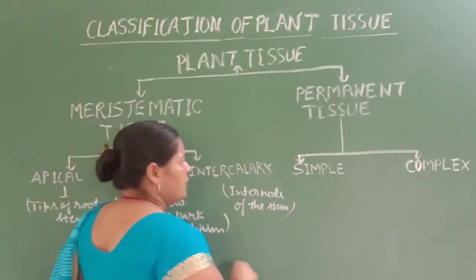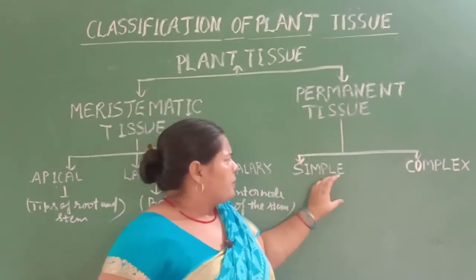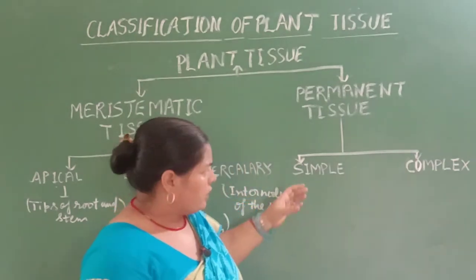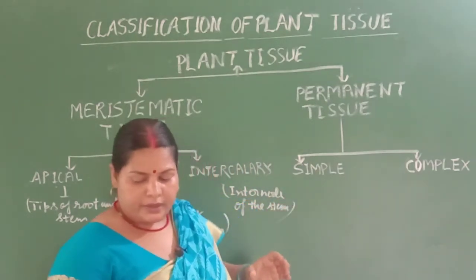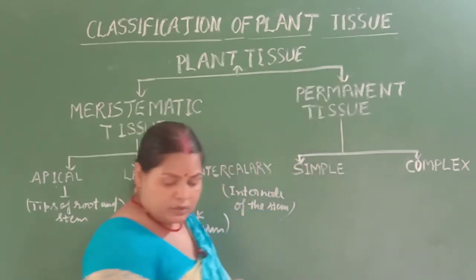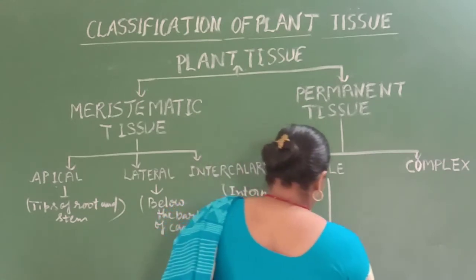So how many types of permanent tissue do you see? Simple tissue and complex tissue. Simple tissue is again divided into three parts.